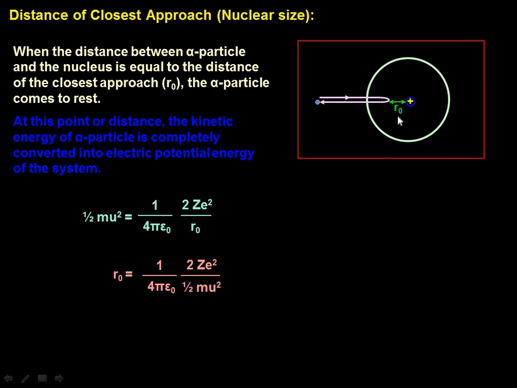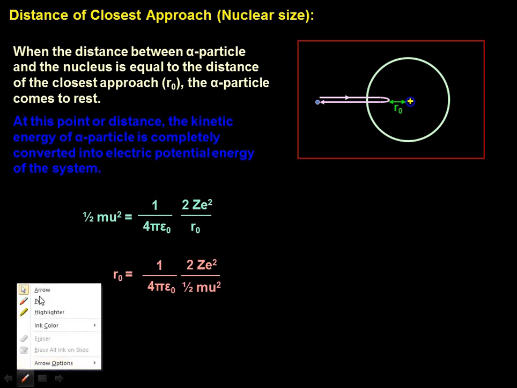So at that distance R naught from the nucleus, the alpha particle stops for a moment and then begins to retrace its path, which means it has been scattered through an angle of 180 degrees. This distance R naught is called the distance of closest approach, and at this distance R naught the entire initial kinetic energy of the alpha particle gets converted into electrostatic potential energy. And what is the charge on the alpha particle?